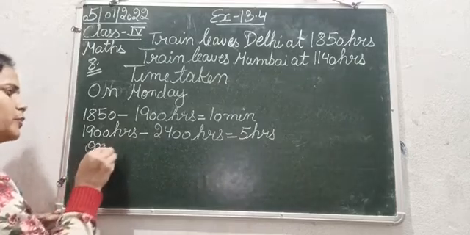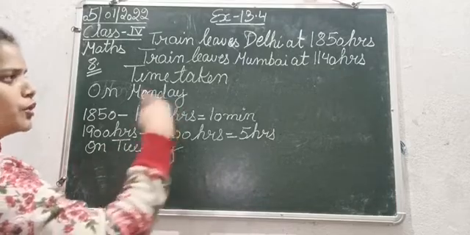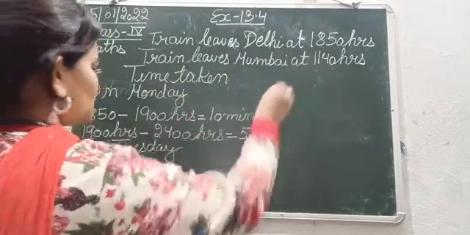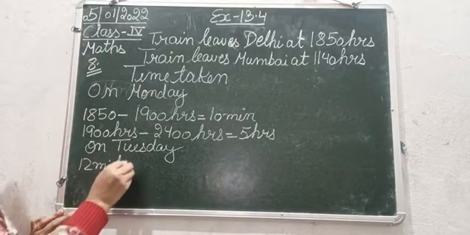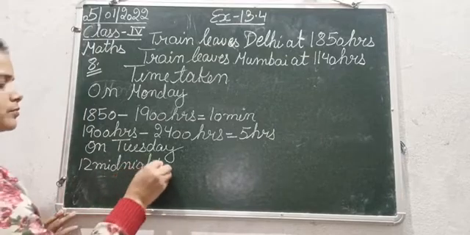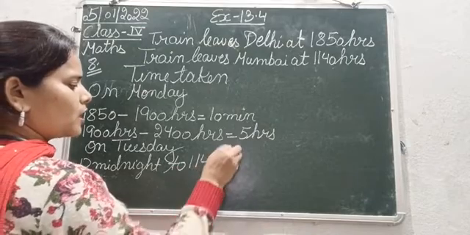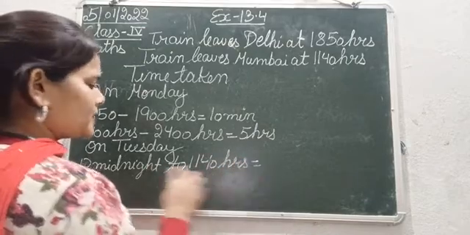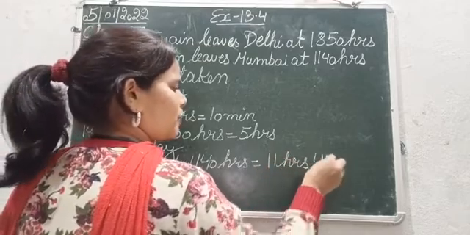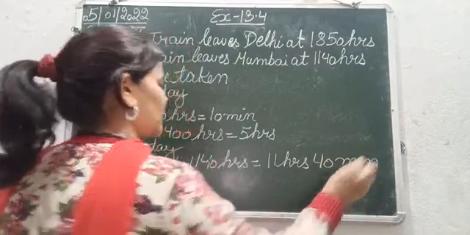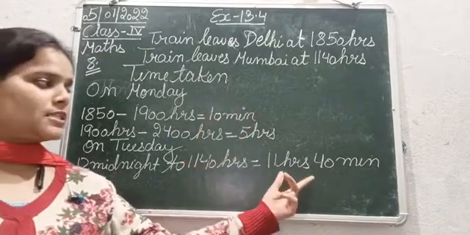Now we will calculate the time duration on Tuesday. On Tuesday it reaches at 11:40 hours, that is from 12 midnight to 1140 hours. How much time is that? That is 11 hours 40 minutes. So this is hours, this is minutes.